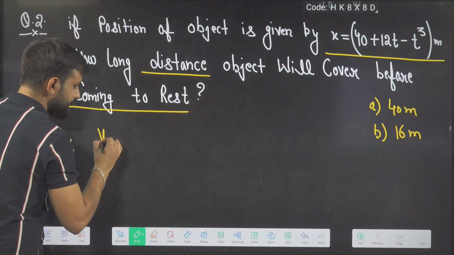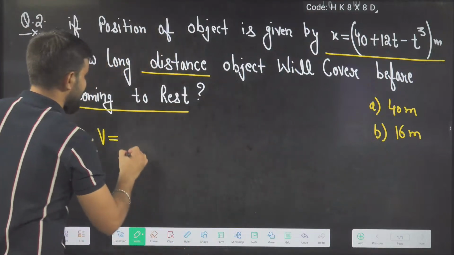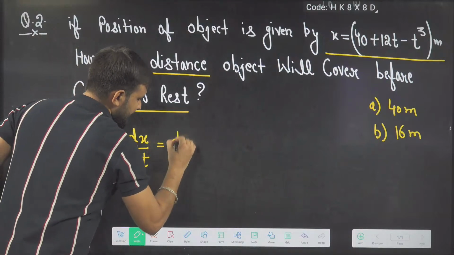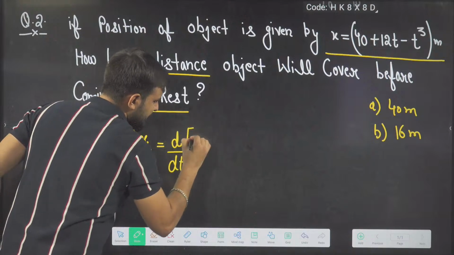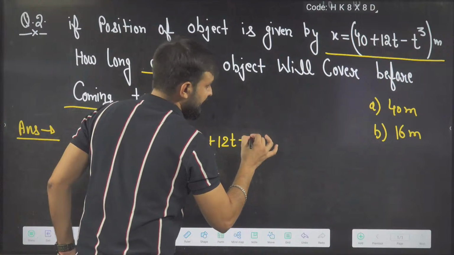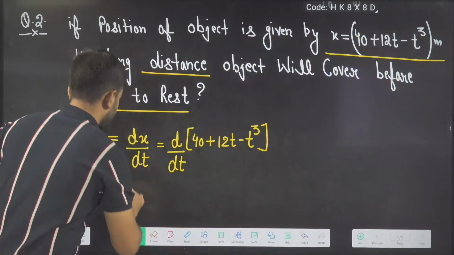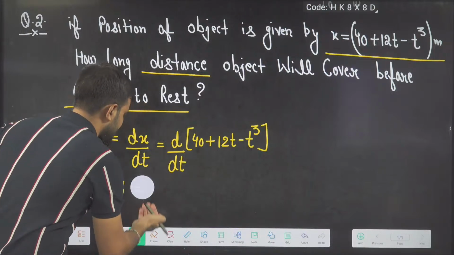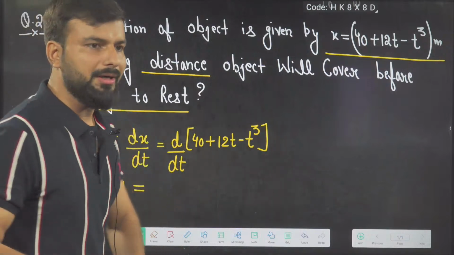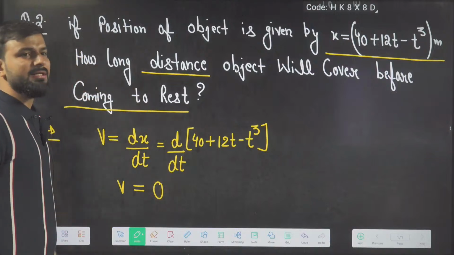Velocity will be what? Yesterday I taught the formula of velocity. What is the formula of velocity, beta? dx by dt. d by dt of what is the value of x? 40 plus 12t minus t cube. What answer will you get? What is the differentiation of 40? Everyone? The differentiation of 40 will be 0.